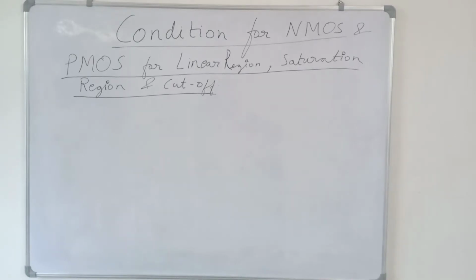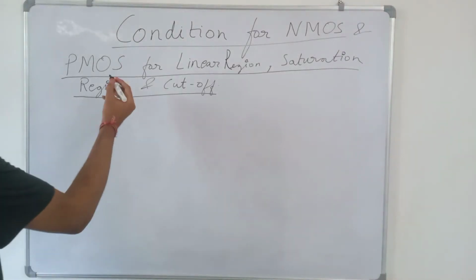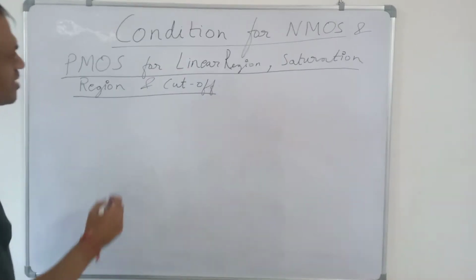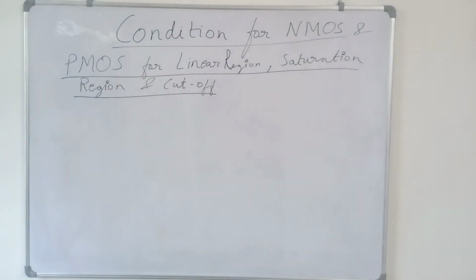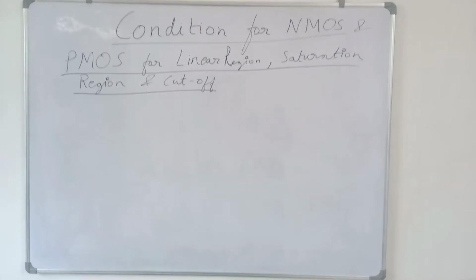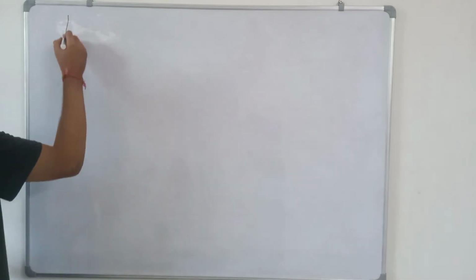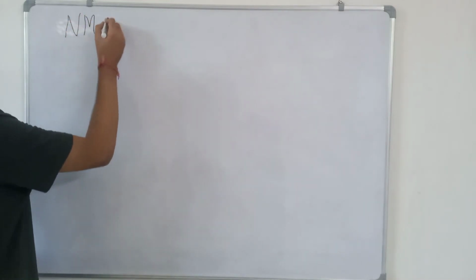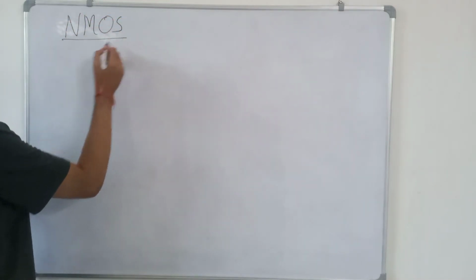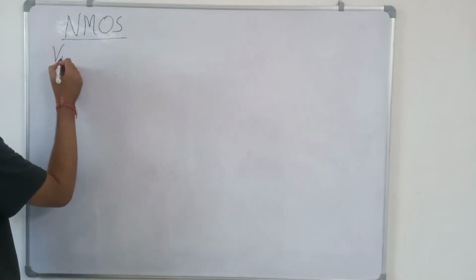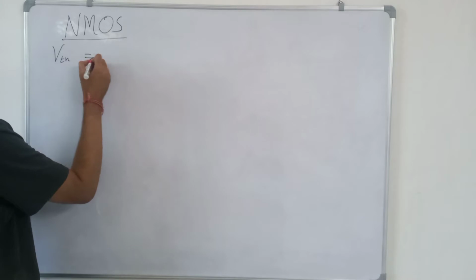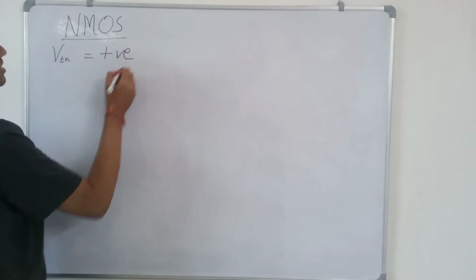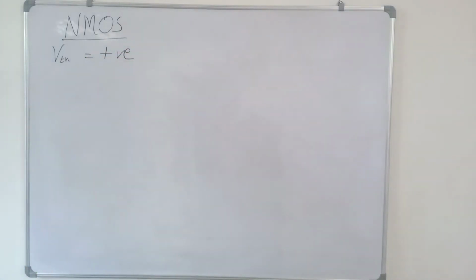In this video, we will discuss the condition for NMOS transistor and PMOS transistor to be in linear region, saturation region and cut-off region. So for NMOS, the threshold voltage, denoted by VTN, is always positive.